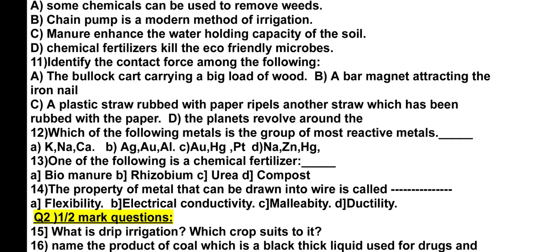12th question. Which of the following metals is the group of most reactive metals? We know that in the reactivity series, potassium, sodium, calcium, they are very highly reactive. Potassium symbol K, sodium symbol Na, calcium symbol Ca. The A option is correct.